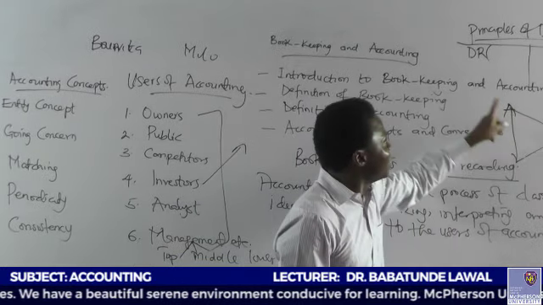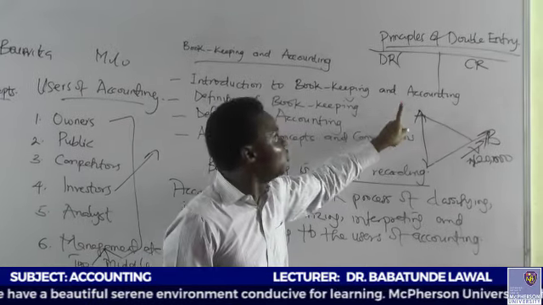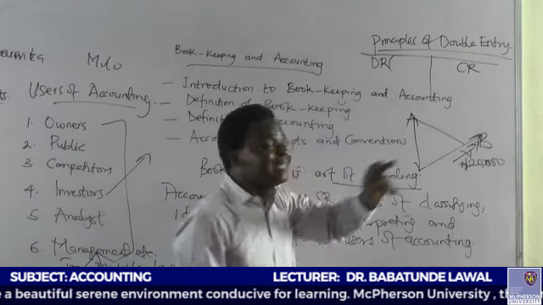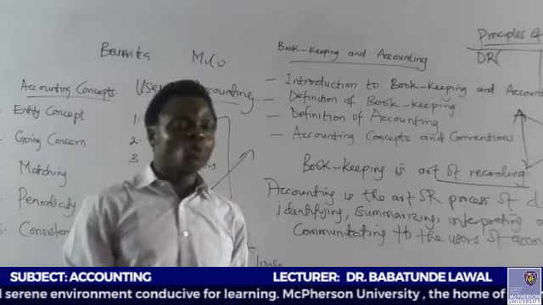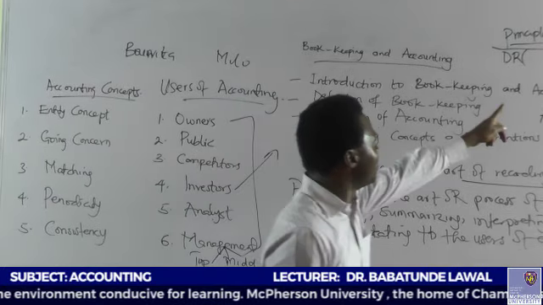And another one is that we debit purchases and credit sales. So for accounting, the principle is that there must be a two-way transaction. When you debit, you must also credit. That is debit and credit.